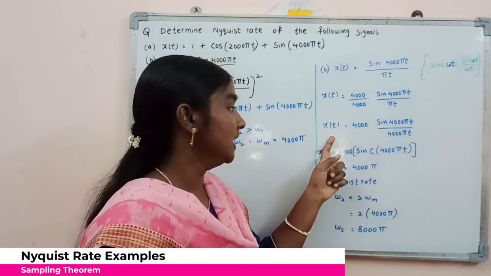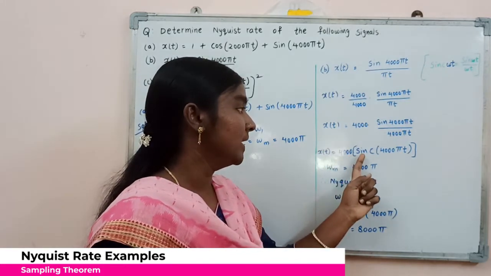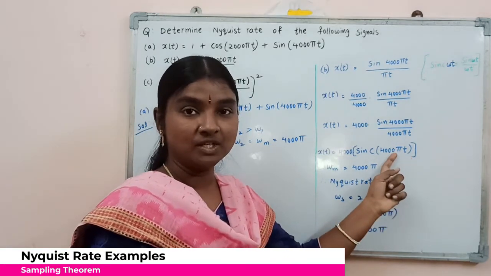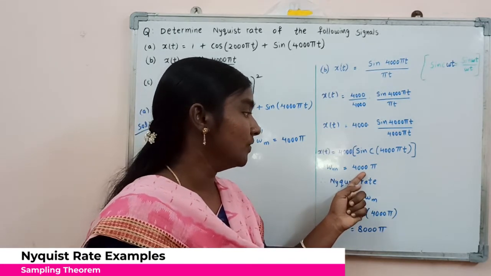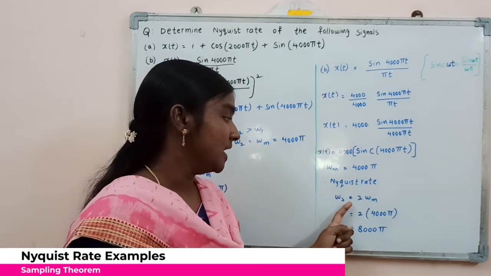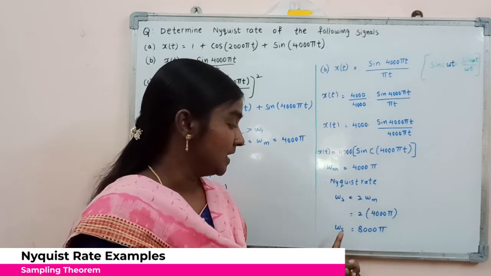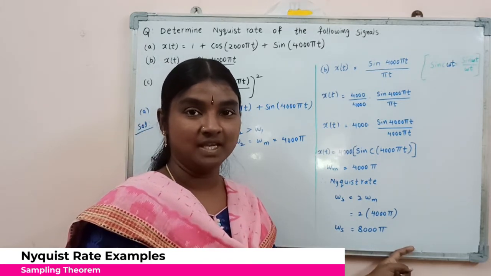From this we can write x of t equal to 4000 multiplied by sinc of 4000 pi t. In this function the maximum frequency component omega m is equal to 4000 pi. So from the Nyquist rate, omega s equal to twice the maximum frequency omega m, so omega s will be equal to 8000 pi radians.